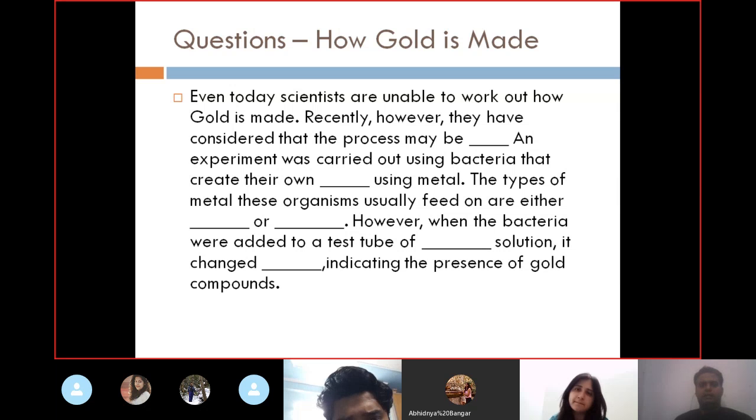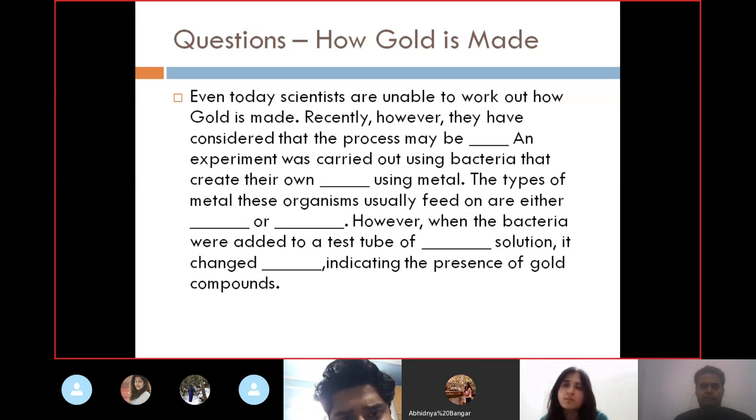Even today scientists are unable to work out how gold is made. Recently, however, they have considered that the process may be blank. Now I'm guessing here, as I told you, whether it could be a noun, verb, adverb, or adjective. So let's see what the possibilities are.